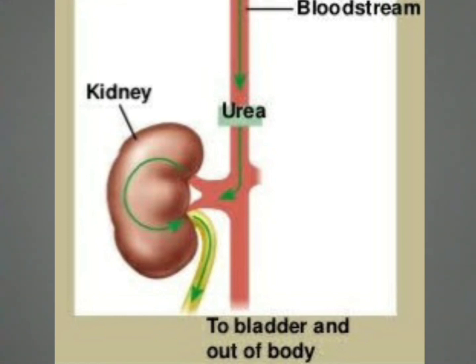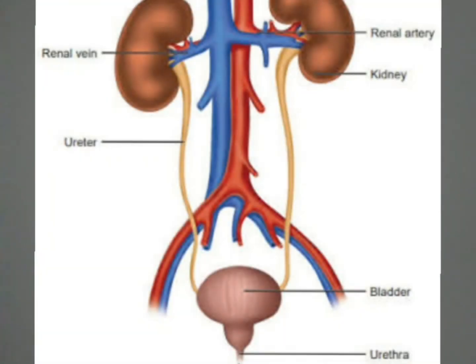This task is performed by our excretory system, which consists of a pair of bean-shaped kidneys, a pair of ureters, a urinary bladder and a urethra at the end part. Blood reaches the two kidneys through renal artery. The blood is filtered in the kidneys and the waste in the form of urine gets collected in the urinary bladder, passing through the ureters, one joining each kidney.